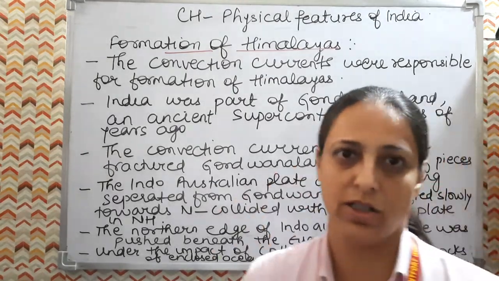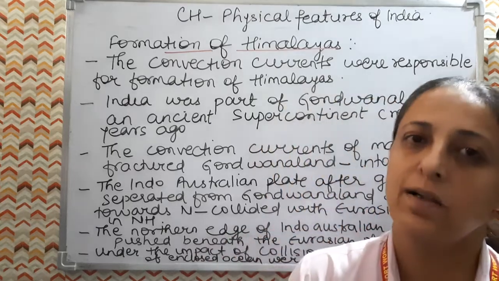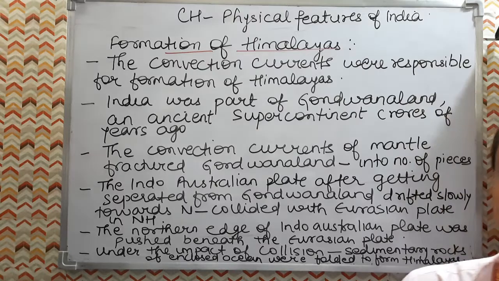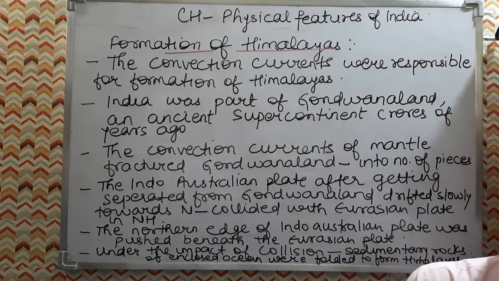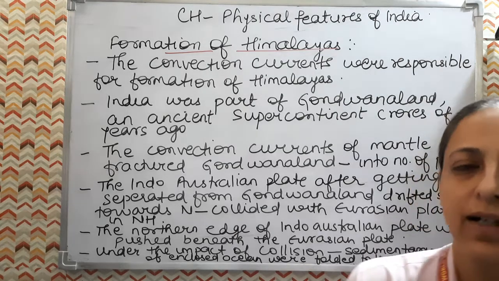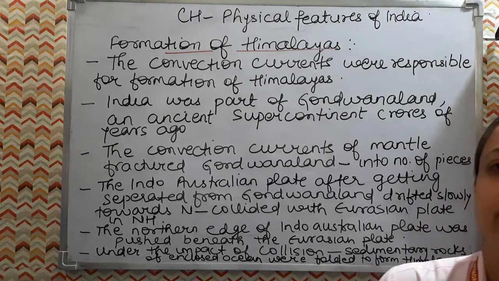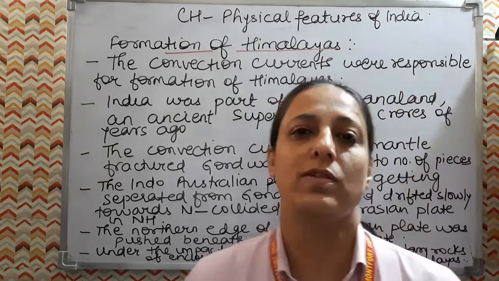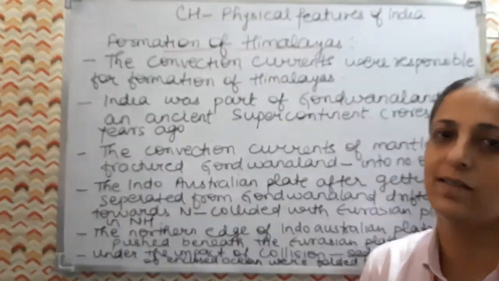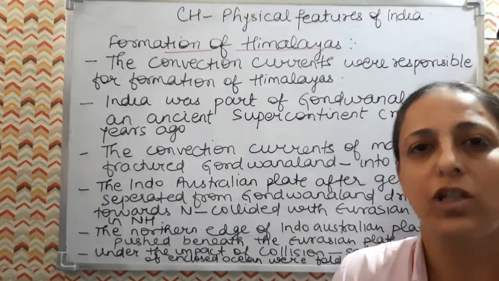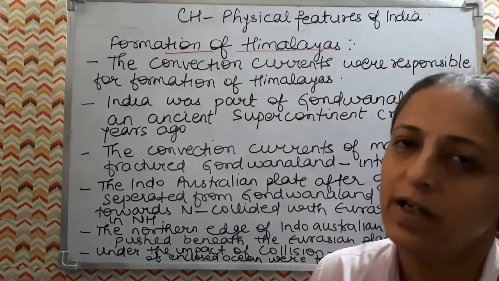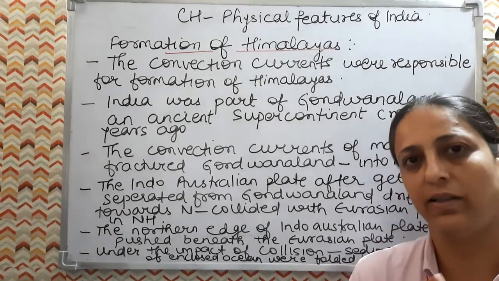Now we have to understand the division of Pangaea. One supercontinent, Pangaea, was there at that time. The southern part, the southern hemisphere of Pangaea, was known as Gondwana land, and the northern part was known as Angara land. The Indo-Australian plate was part of Gondwana land, and the Eurasian plate was part of Angara land, the northern hemisphere of Pangaea. I hope things are clear till Pangaea.